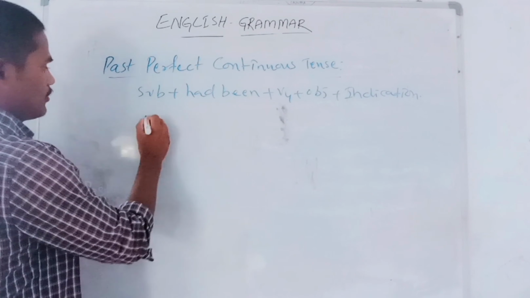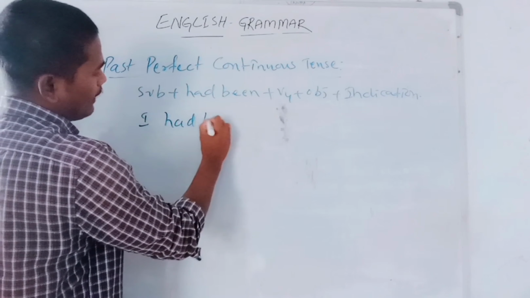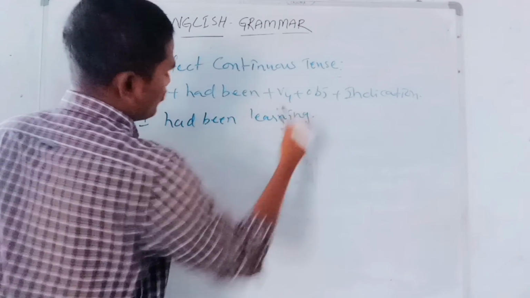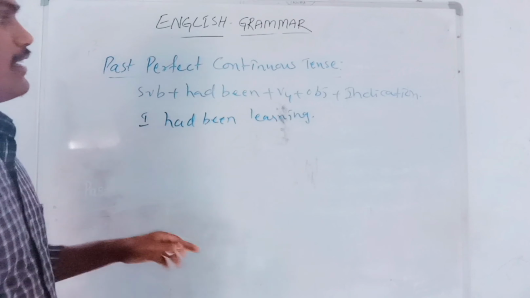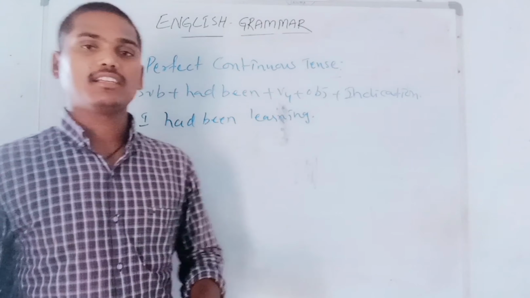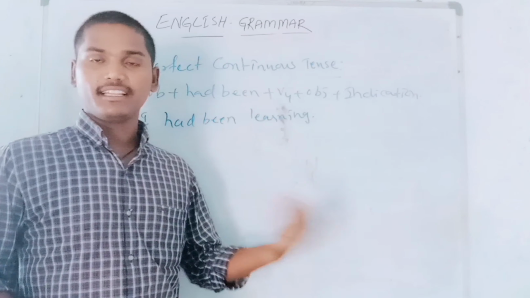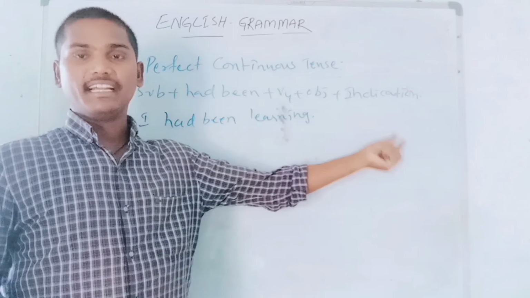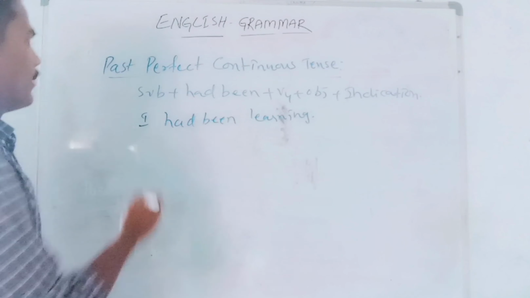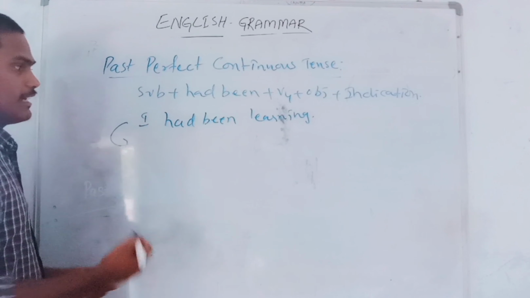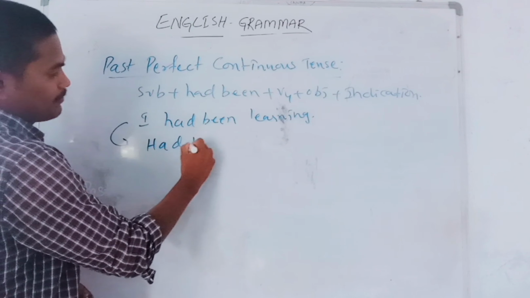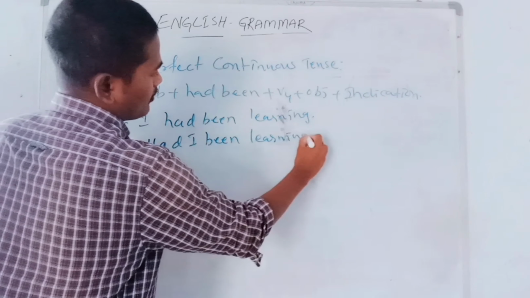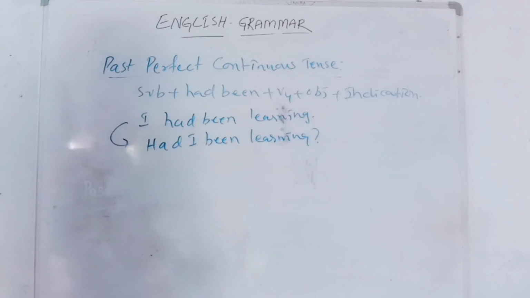Suppose I had been learning. It indicates the action which was started, continued and completed in the past, but we did not mention any time indication in the sentence. Okay? If you want to write this as interrogative, very simple: Had I been learning? So in this way.